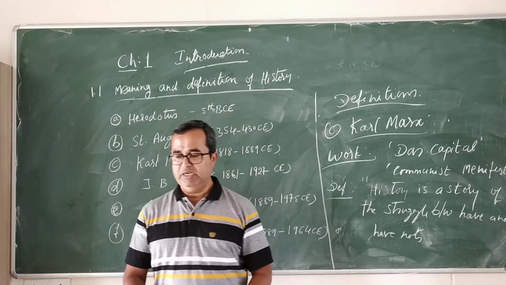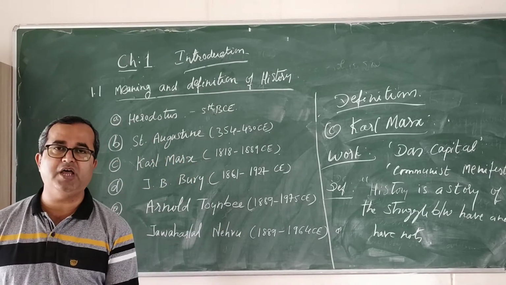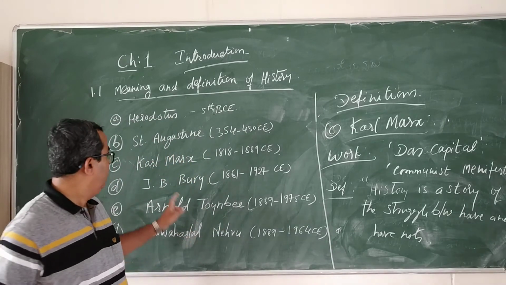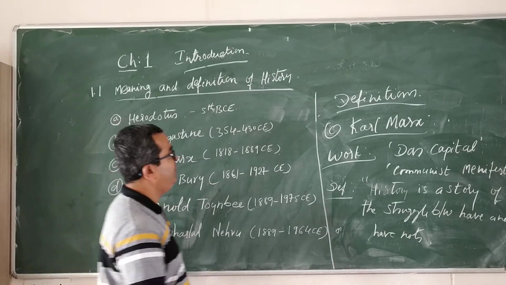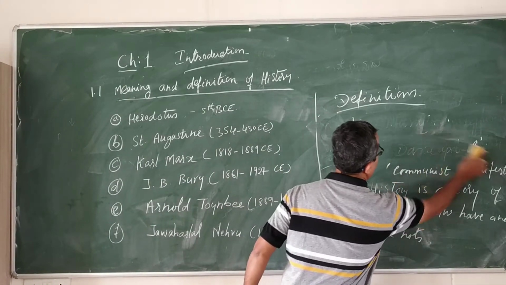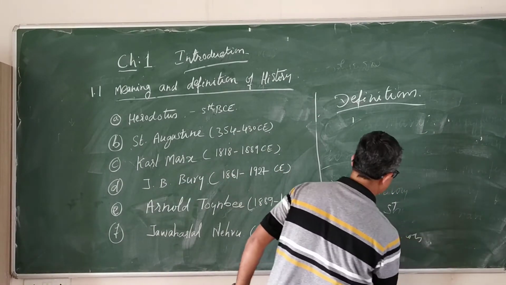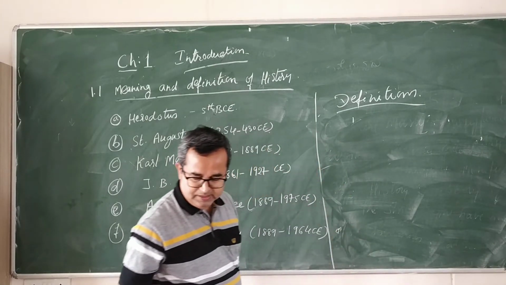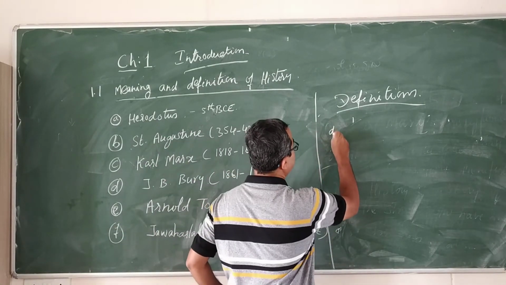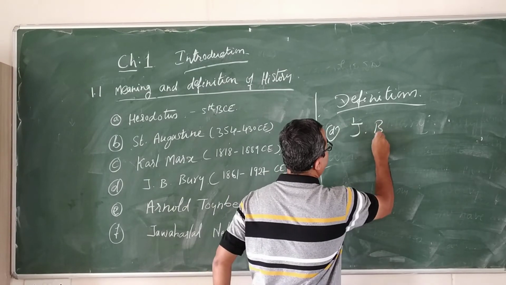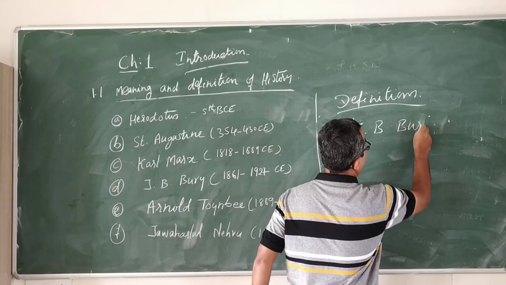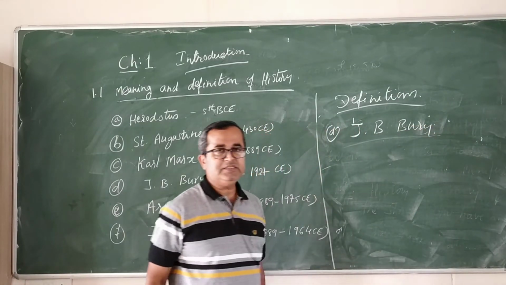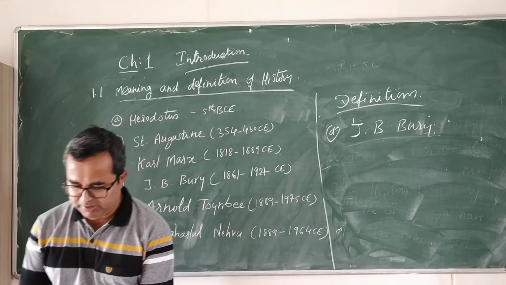have-nots. Next, the personality we are going to deal with is the fourth personality, that is J.B. Bury. So we are discussing J.B. Bury. Who is J.B. Bury?